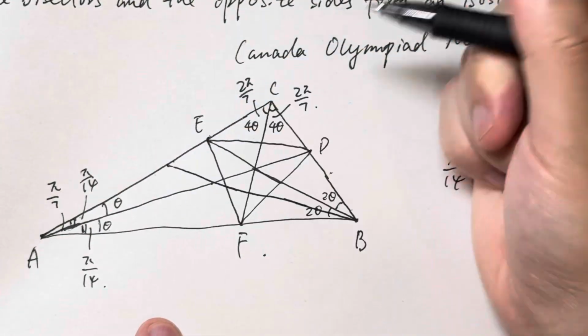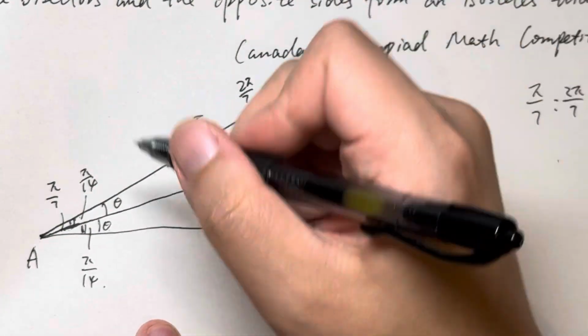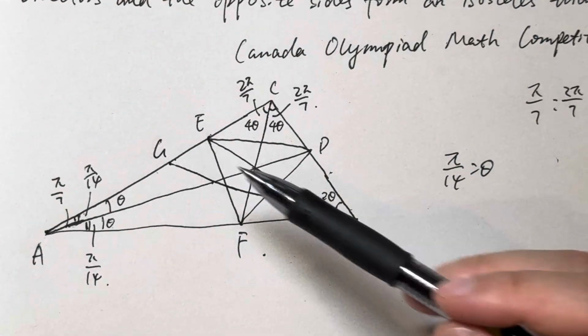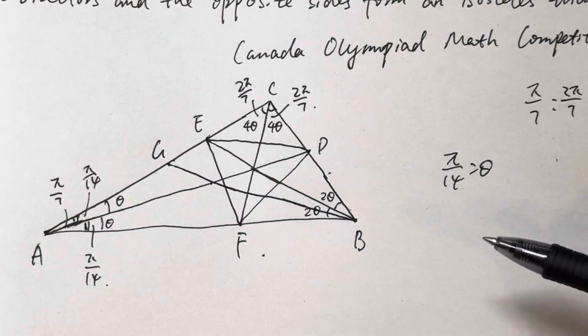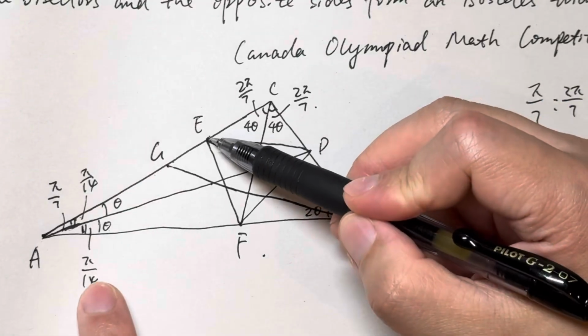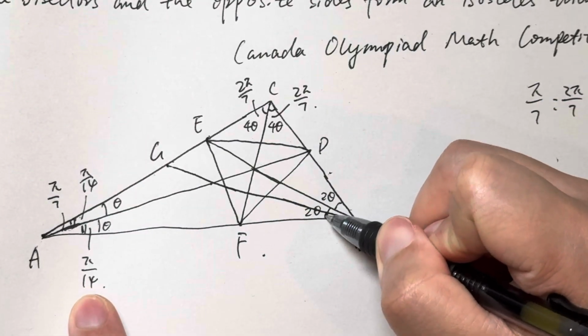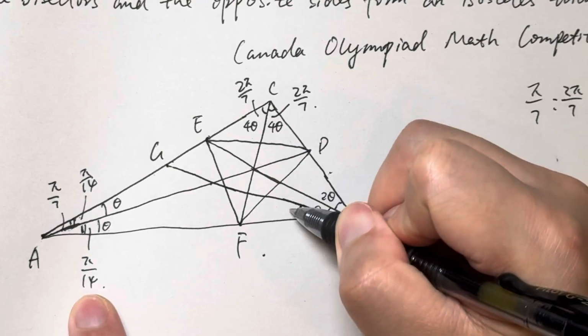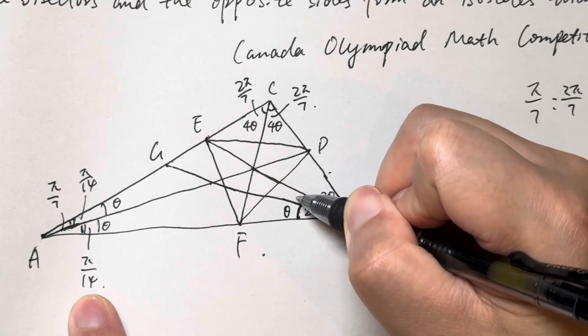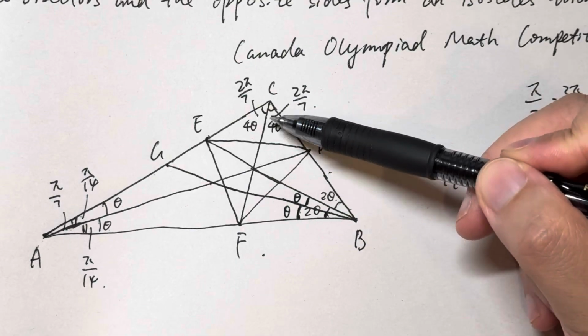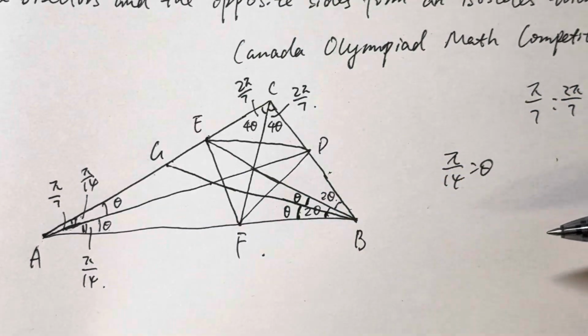Let's call it BG, okay? So BG is the angle bisector of angle EBA. Make this angle, so this one now is theta, this one now is theta, right? So we have theta, theta, 2 theta, 4 theta, 4 theta, theta, theta, right?